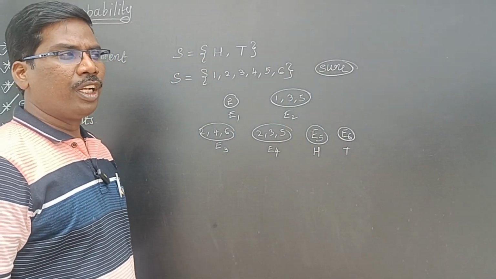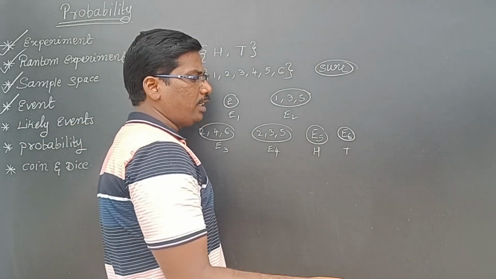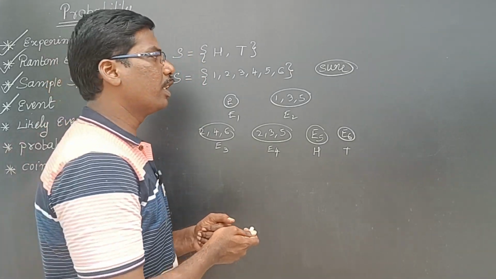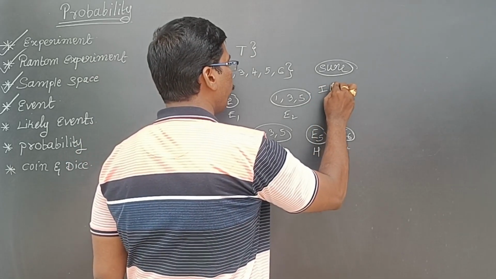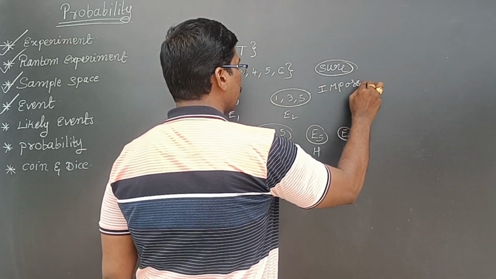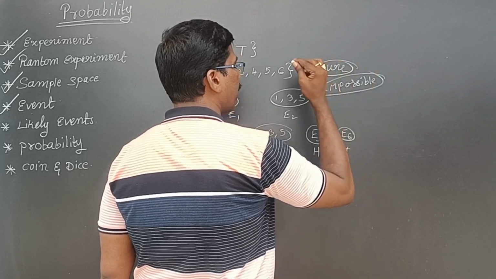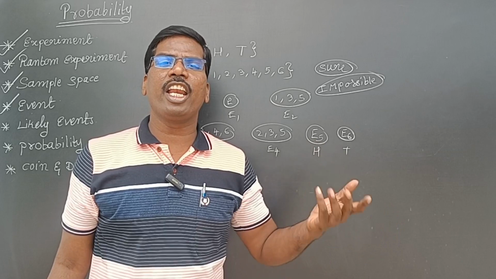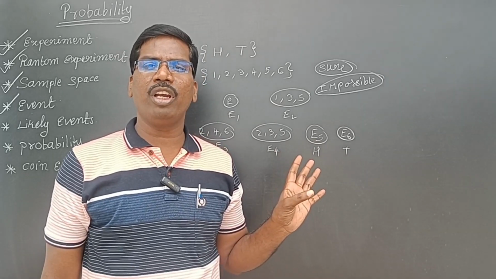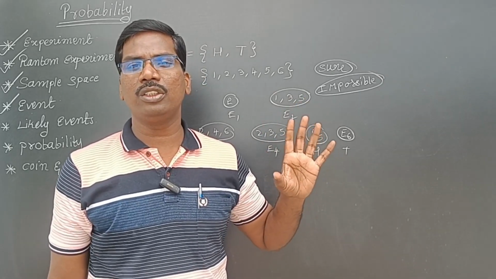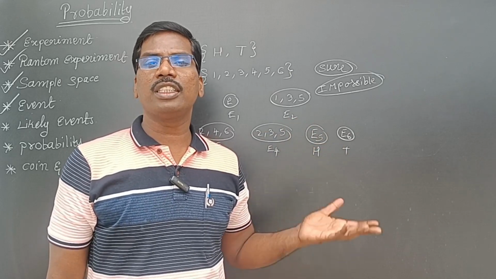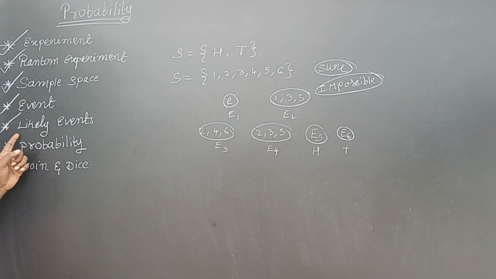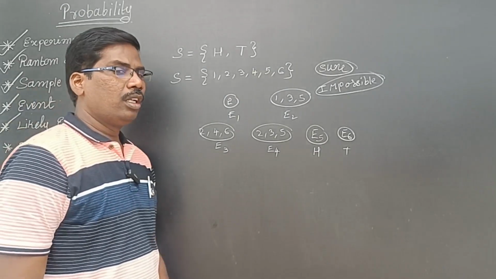Now I'm throwing a dice. I want to get 7. That is an impossible event. This event will not happen, throwing a dice and getting 7. In throwing a dice, a sure event means I can get any number from 1 to 6. That is a sure event. Getting 7 is an impossible event.